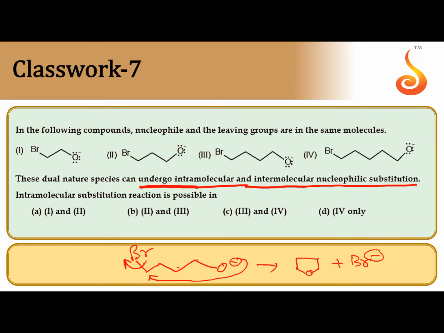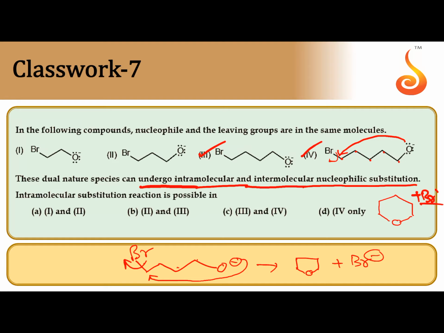So the third one undergoes intramolecular nucleophilic substitution reaction. At the same time, the fourth one also undergoes intramolecular nucleophilic substitution reaction to give a 6 membered ring. So 1, 2, 3, 4, 5, 6. Now the fourth one can give a 6 membered ring. Yes, Br minus is removed.